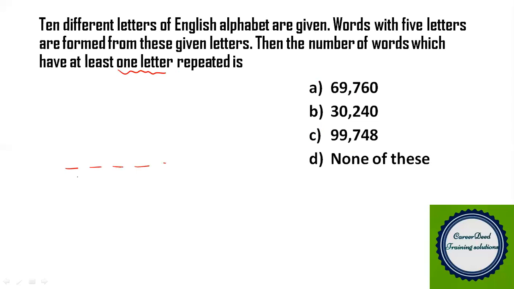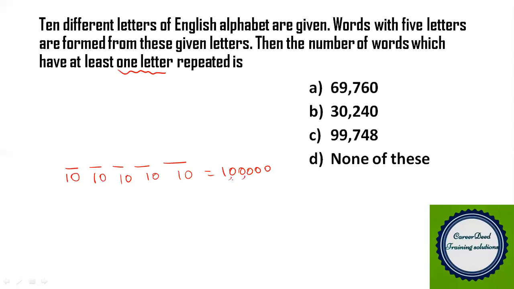With these 10 different letters, how many 5-letter words can be formed? You can fill the first place in 10 ways. Through the 10 different letters, you can fill the first letter in 10 ways, and the second letter can also be filled in 10 ways. The third letter can also be filled in 10 ways, the fourth in 10 ways, and the fifth in 10 ways. So totally you can frame 1 lakh different words with repetition.